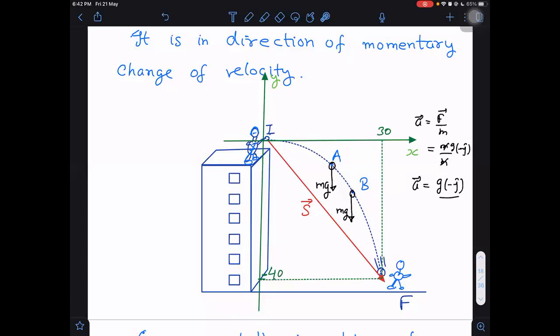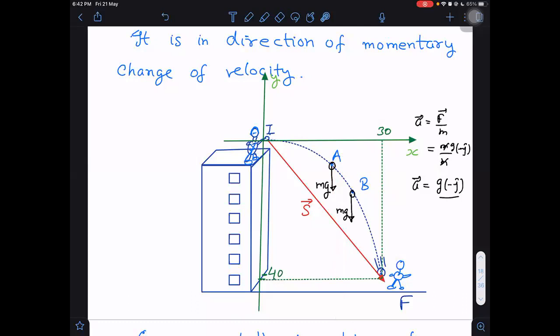The acceleration depends on net force, right, sir? Net force is in the downward direction only. No force is there along the forward direction. Force is vertically downwards. Earth is always pulling objects towards its center, and the center of Earth will be lying vertically down, not in any other direction.